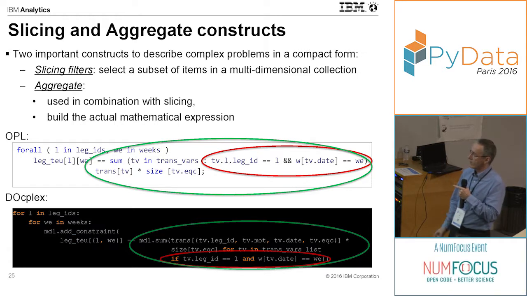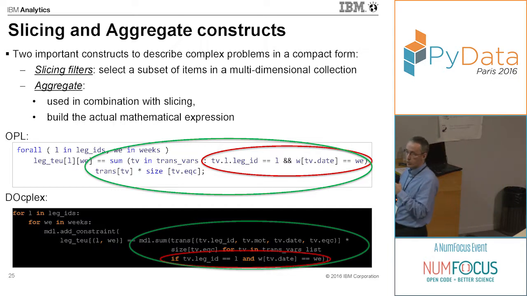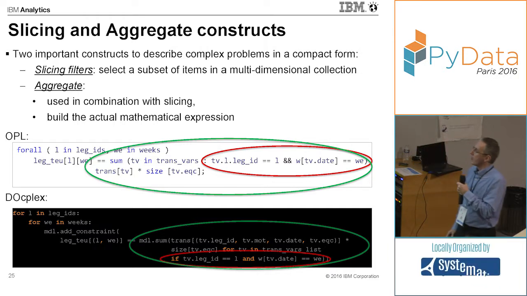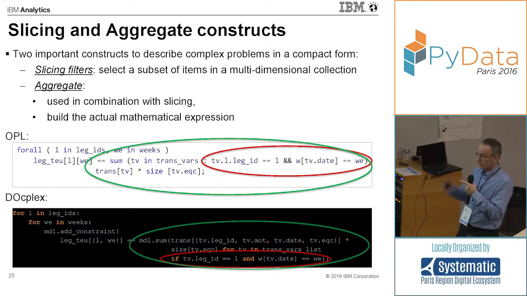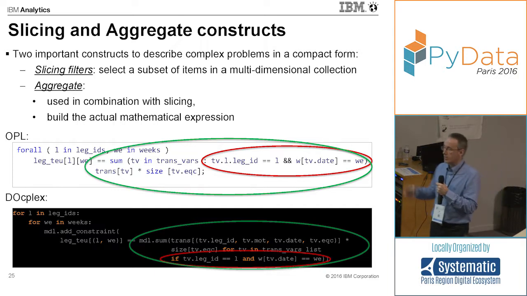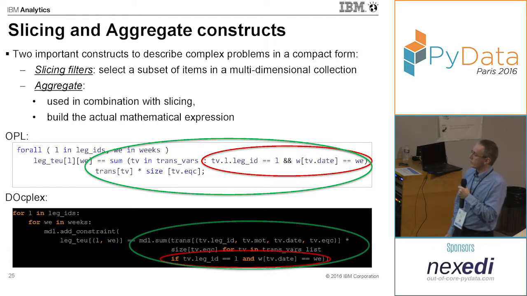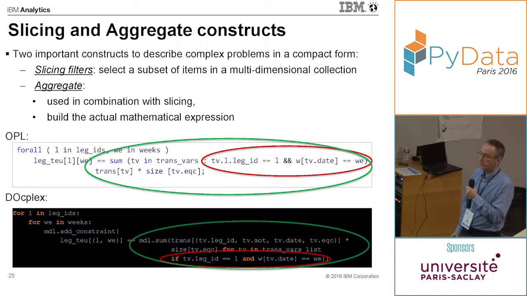Combination, it's a kind of Cartesian product between all the possible legs, all the possible modes of transport, because the container can be moved using a truck or trains or a boat, all possible dates in your planning horizon, and all possible container types. So these are all the possible options or combinations that have to be considered. So this Cartesian product, this big collection, is used to index the decision variables.